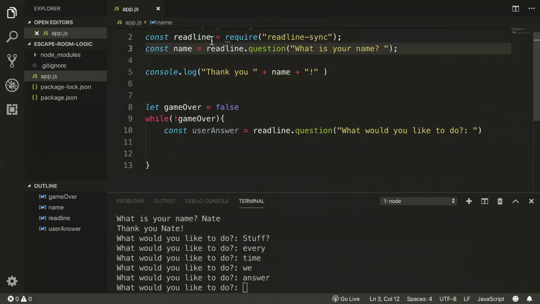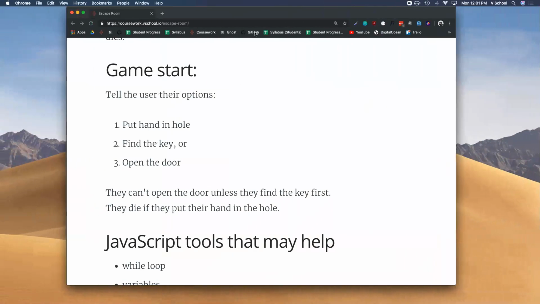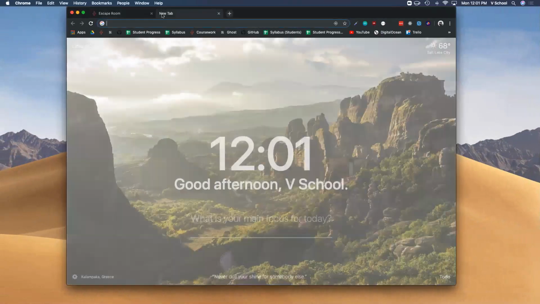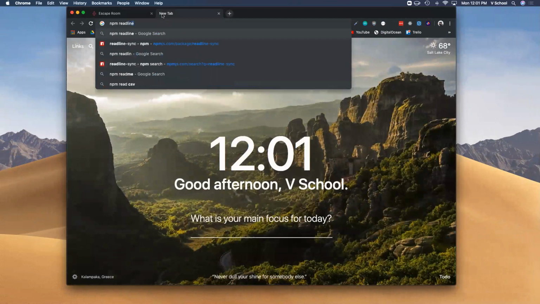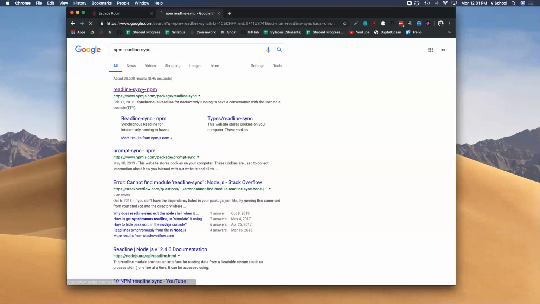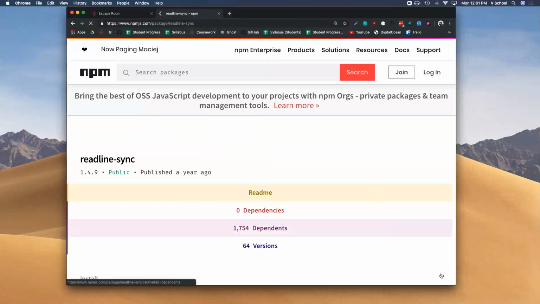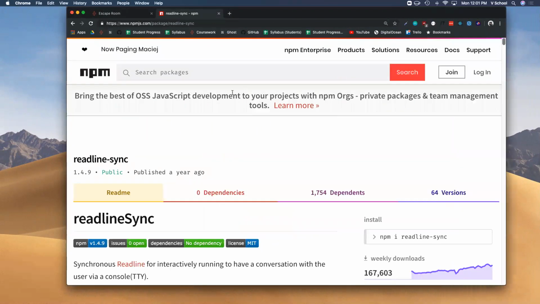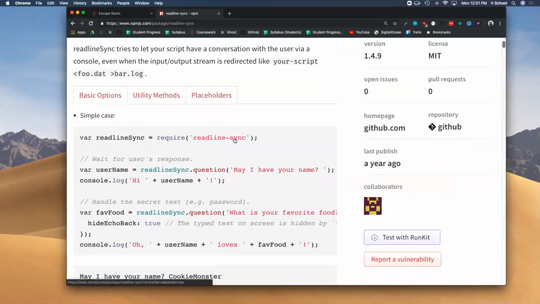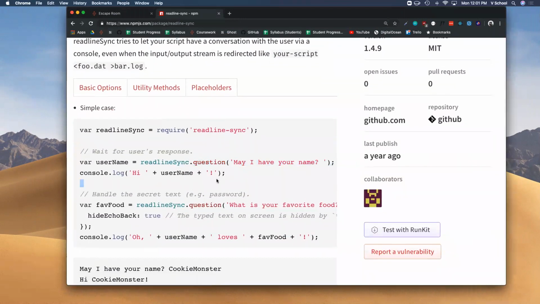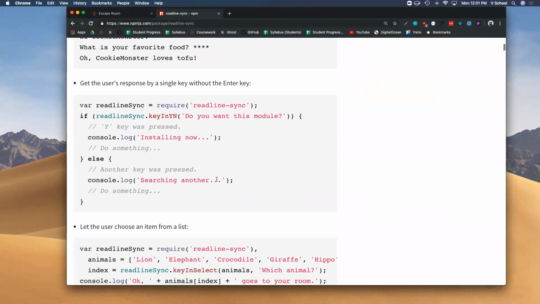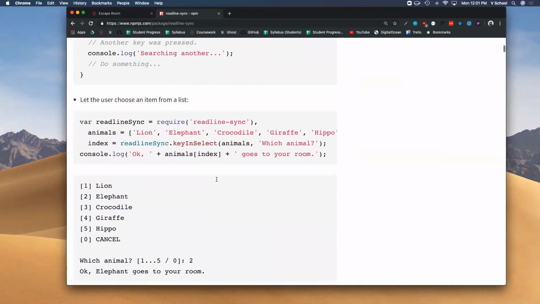Where's the best place to go learn how this works? NPM, we've got to look at the documentation. So we're going to go to NPM, readline sync, find it here on npmjs.com. We'll scroll down. Okay, here's the question. Scroll down until we see something that looks like what we want.